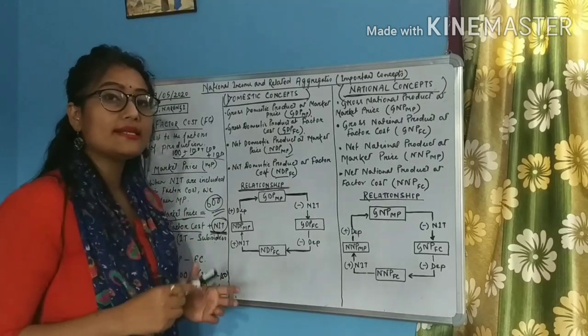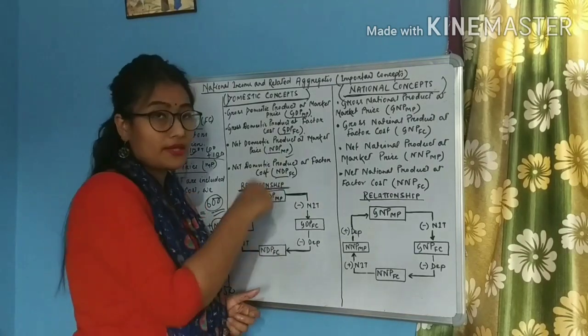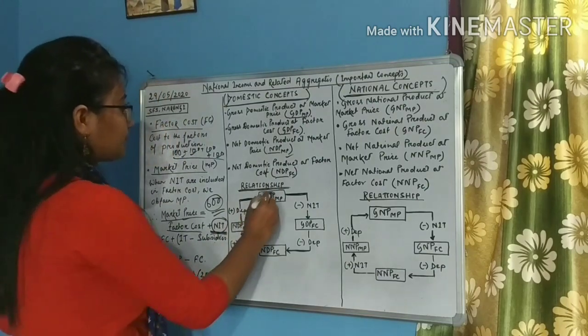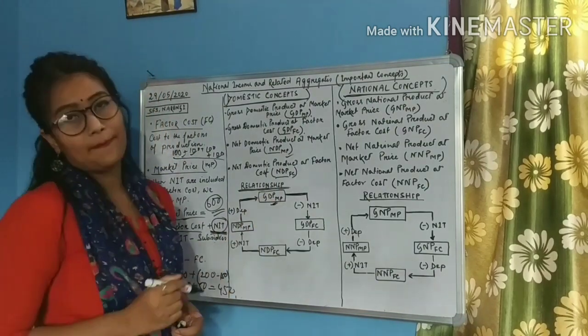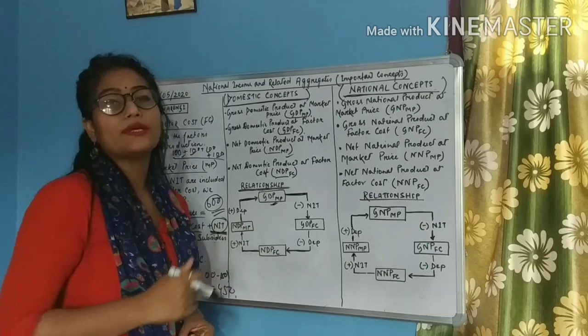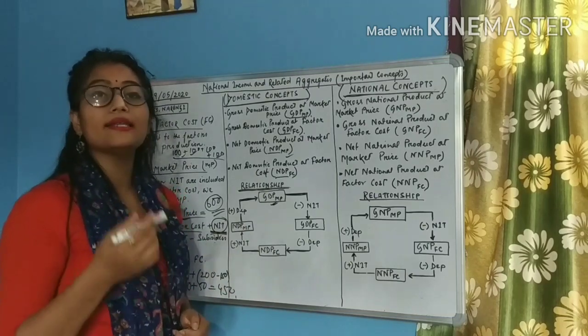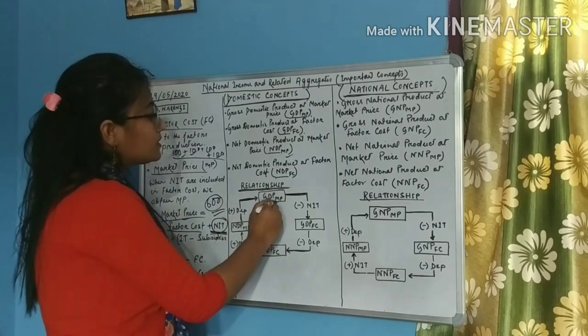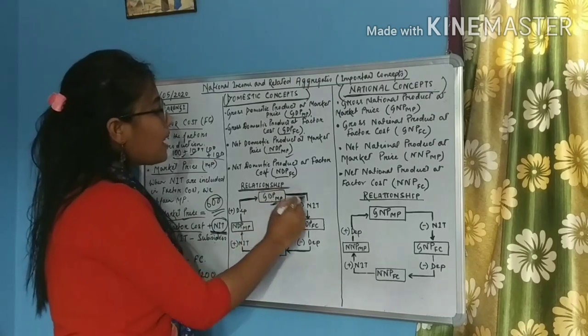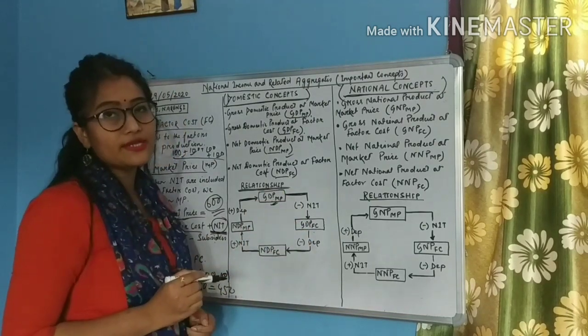So let us now assess or analyze the relationship among these domestic concepts. GDP-MP, that is the gross domestic product at market price. So students, from GDP-MP, how can we obtain GDP-FC?